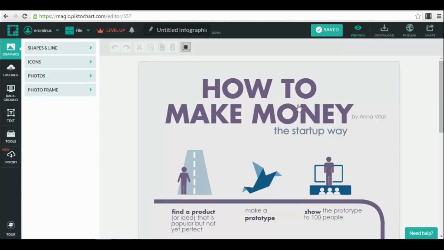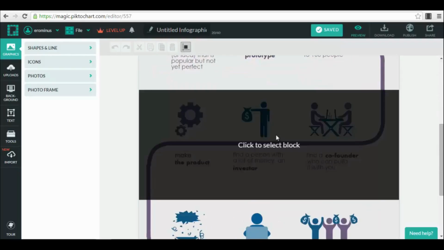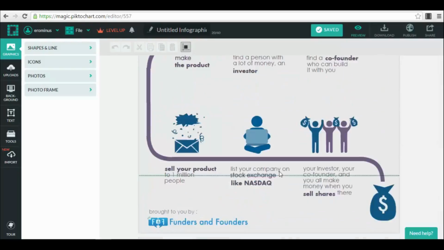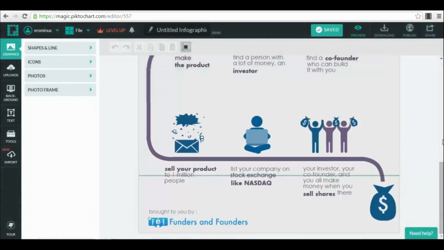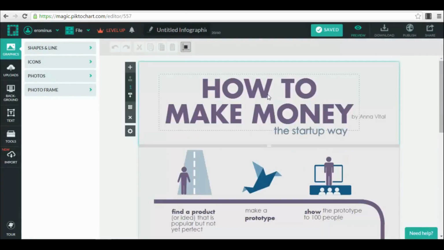Now the app is loaded, and you can start editing everything in your infographic. You have more blocks that you can edit, and you can see here exactly how to edit every single block. For example, let's edit the first one, the header, so you guys can see.